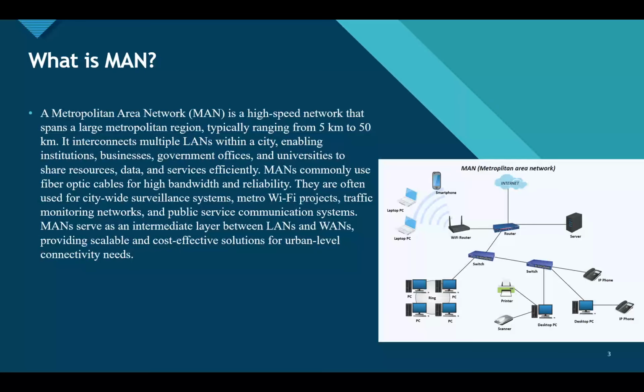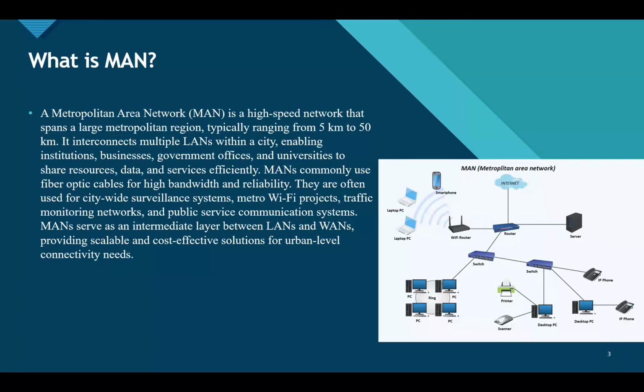Now, what is MAN? Let us see what is MAN in depth. A metropolitan area network or MAN normally covers anywhere from 5 to 50 kilometers. It connects multiple LANs located within a city so that organizations can share data quickly and securely. MANs mostly use fiber optic cables, which provide high bandwidth and very good reliability.